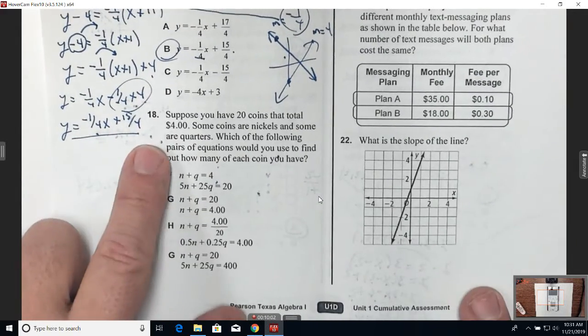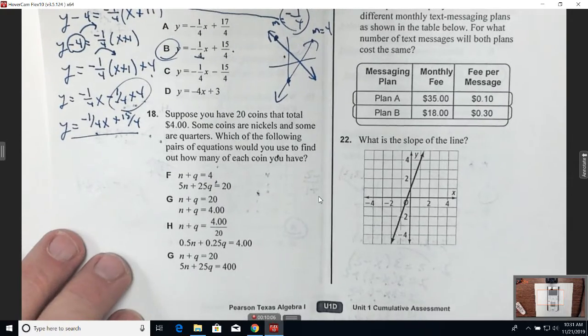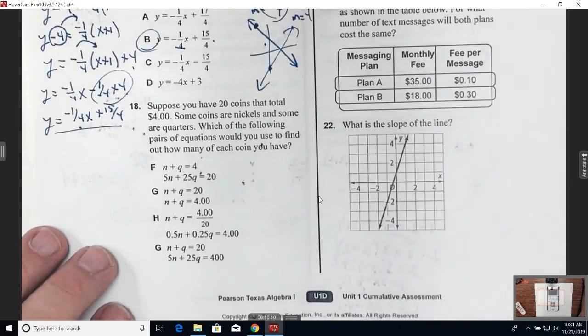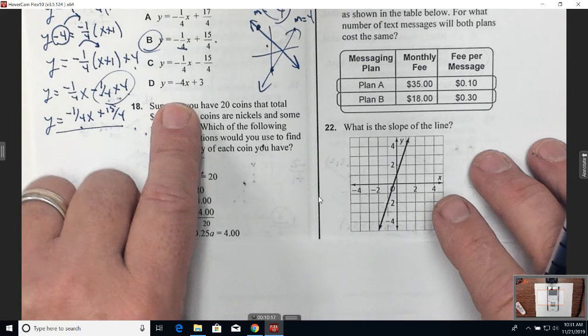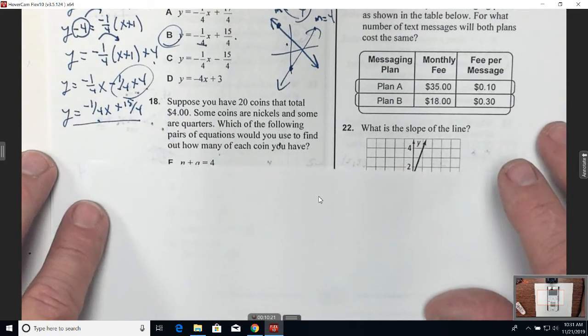All right, let's look at 18. Here's from lesson 4, chapter 4. The whole chapter 4, you're going to have questions like this on the EOC as well. As a matter of fact, this company that wrote this, Pearson, is the same one that helps write the EOC. So here's an example of a word problem that's dealing with a system of equations.